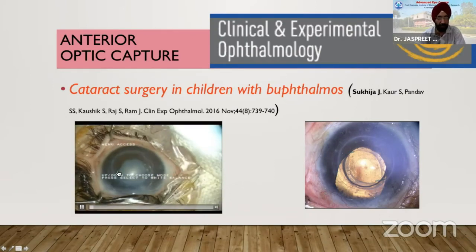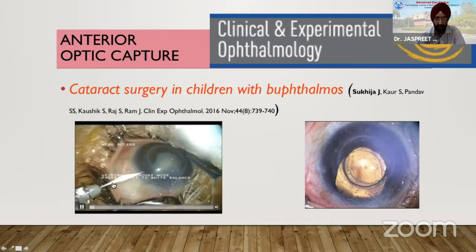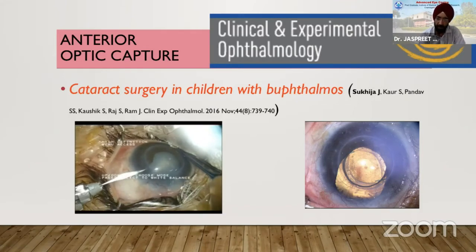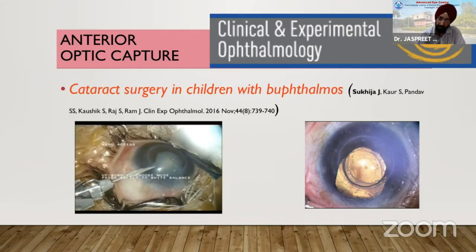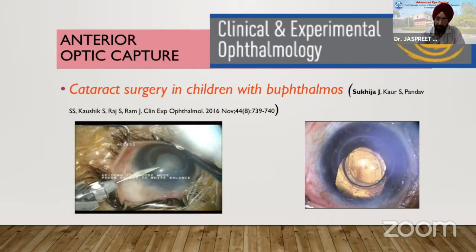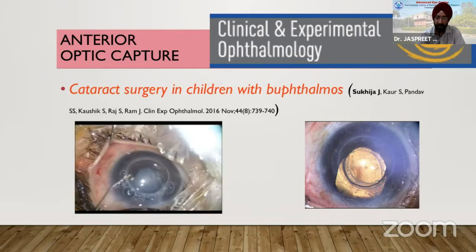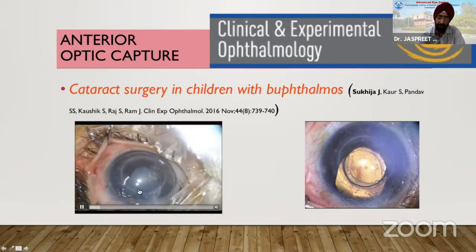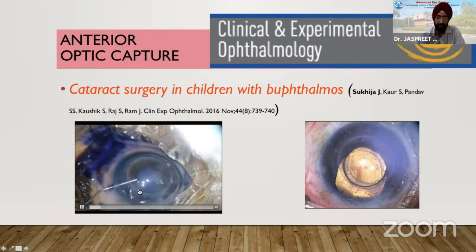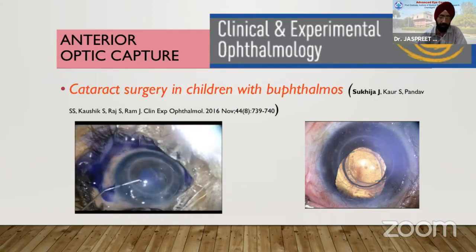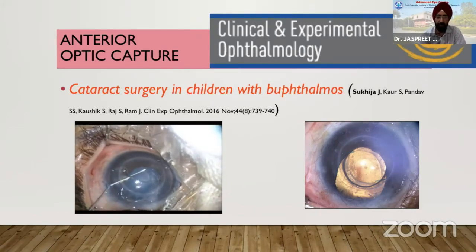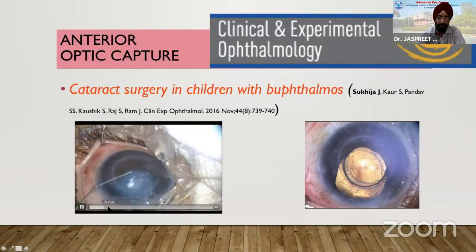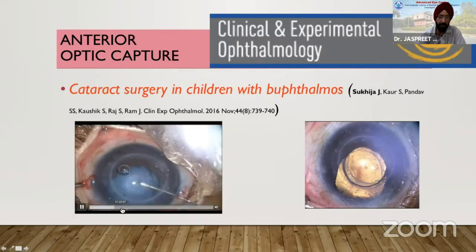So we need to remove the cataract so that he regains some kind of vision. The ports have to be made as in any conventional pediatric cataract surgery, with the 15 degree knife. Stain the anterior capsule. That's very important because this is a big eye, and sometimes the rhexis might escape to the periphery. Staining would also help in decreasing the elasticity of the capsule. Once you stain that, you do the anterior rhexis.